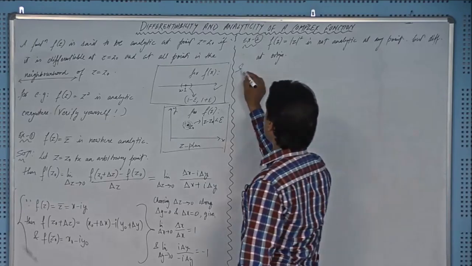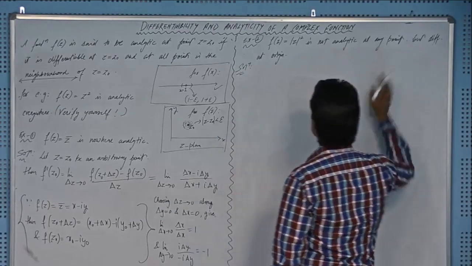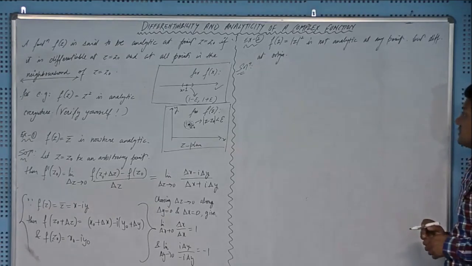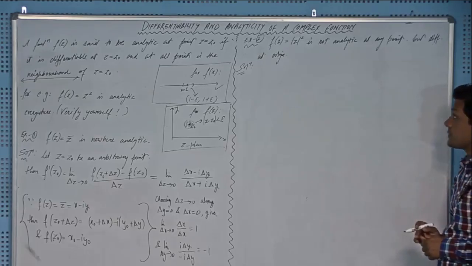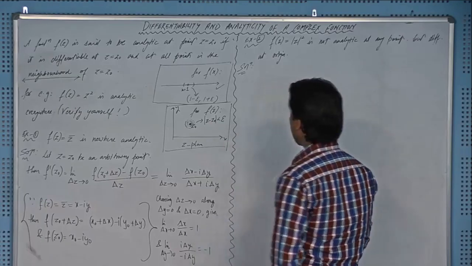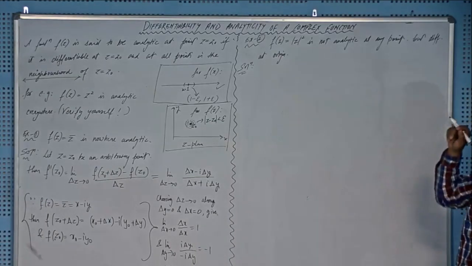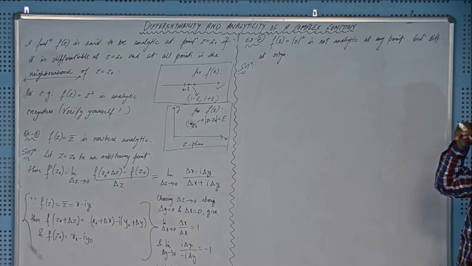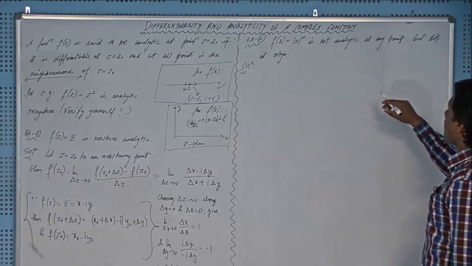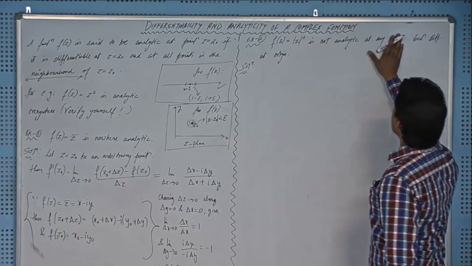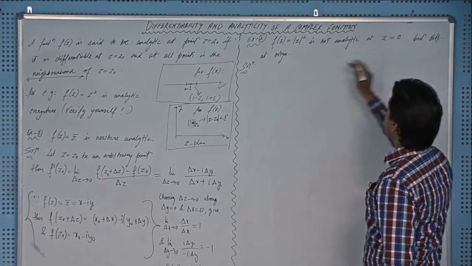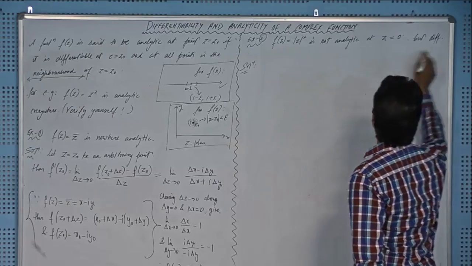Okay, solution. Obviously I have to start with the differentiability, right? Because analyticity is a stricter criterion than differentiability. So checking differentiability first. Should I take z equal to z naught or z equal to 0 for the origin? It is not analytic at z equal to 0 but differentiable there.